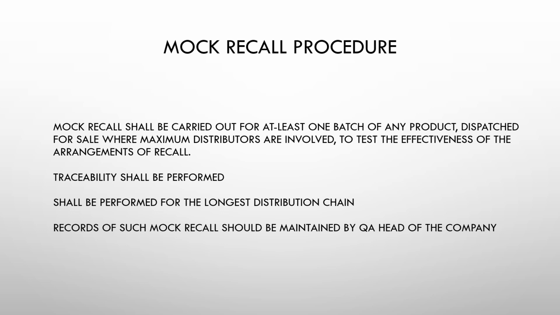The marketing person will inform the customer, and the recall notification form will be prepared and distributed to the customer of the longest distribution chain. The distributor will receive the recall notification, fill in the details regarding the status of the product that has been with them, and send back the recall notification along with the goods to the representative.